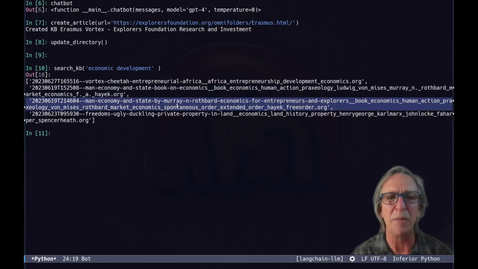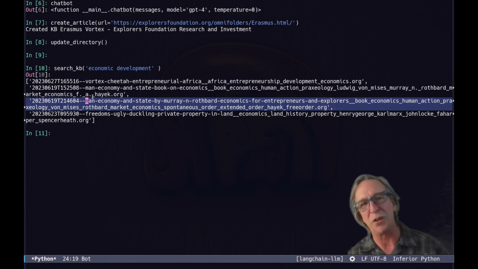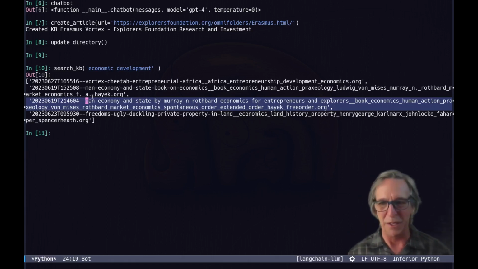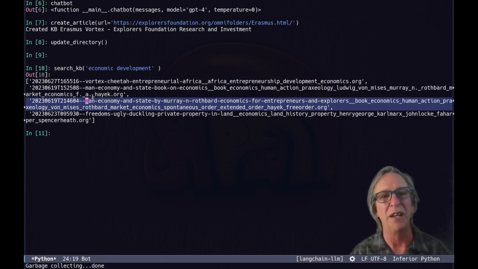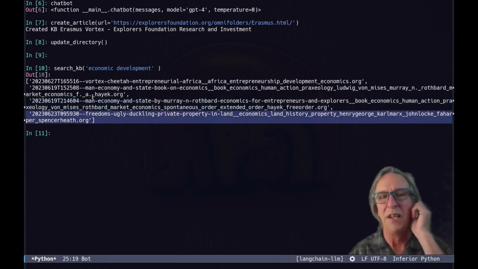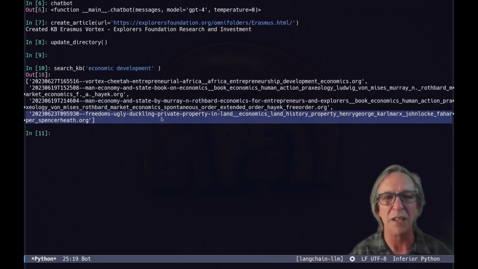Man, Economy, and State by Murray Rothbard. And that appears to be a different one, or maybe it's the same one, but I did generate multiple knowledge base articles from the same text with different models, different temperatures, slightly different prompts, to see what it does. And then Freedom's Ugly Duckling, Private Property in Land, Economics Land History.